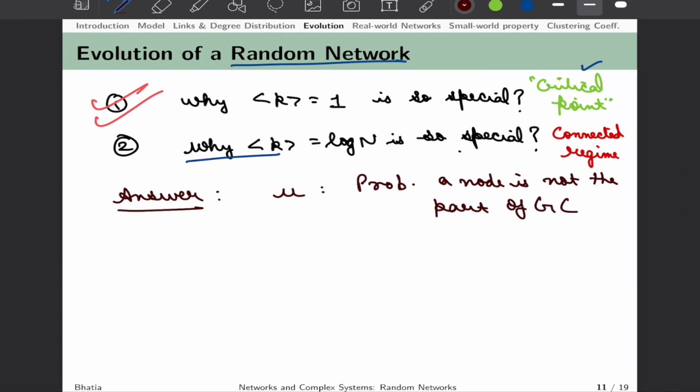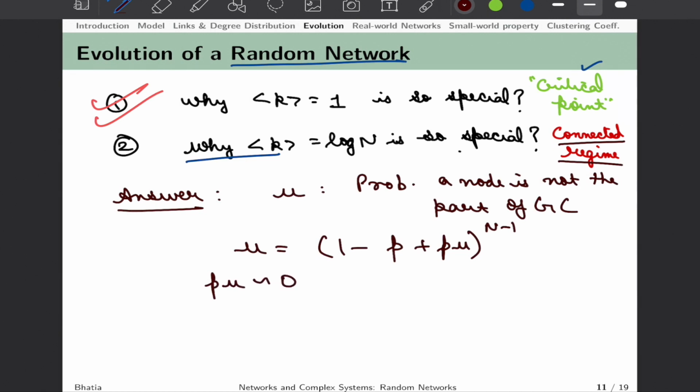Now for somebody to be not the part of GC, we can say that this U is equal to 1 minus P plus P times U raised to power n minus 1, as we derived in previous video. And since we are almost nearing the connected regime, we can of course assume that P times U would be a small number, because probability of not finding a node in largest connected cluster near connected regime would almost be equal to 0, multiplied by another small number, because P, no matter how big it is, is always going to be less than or equal to 1.